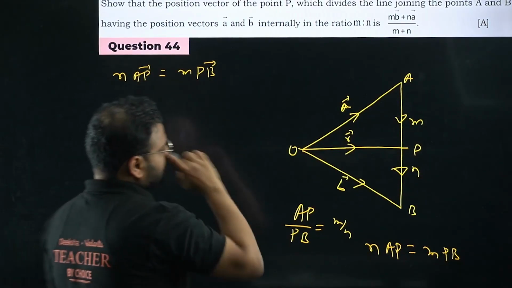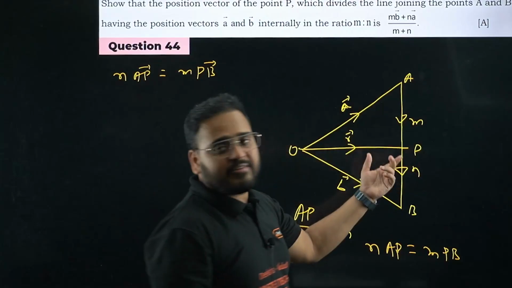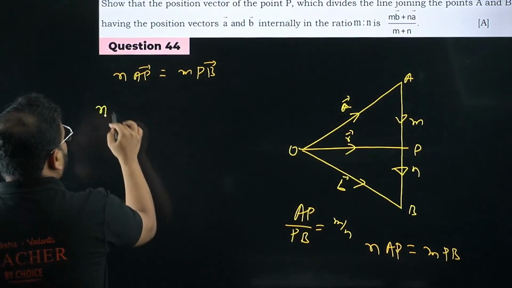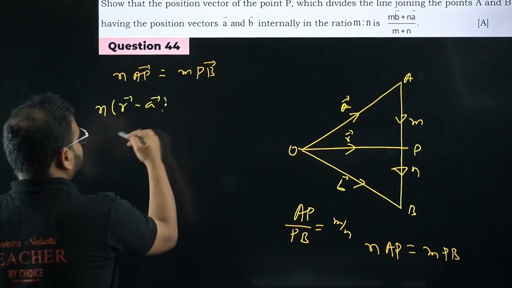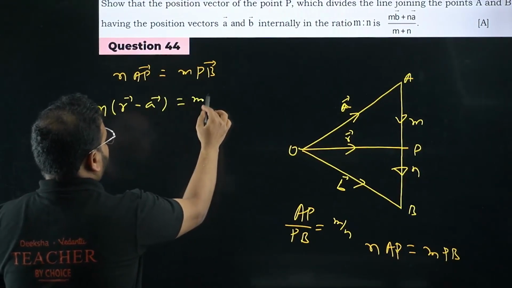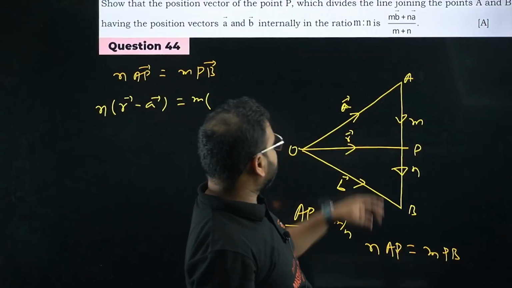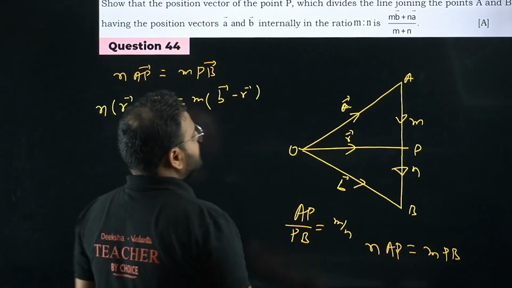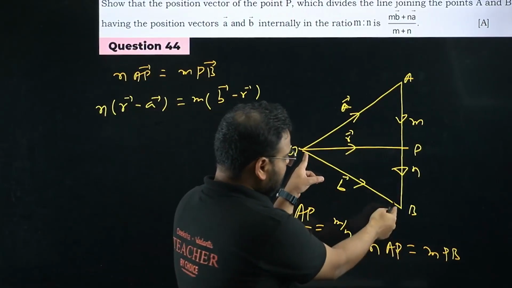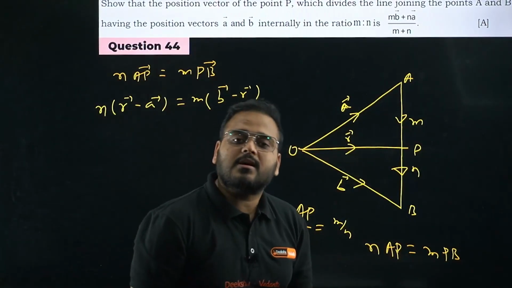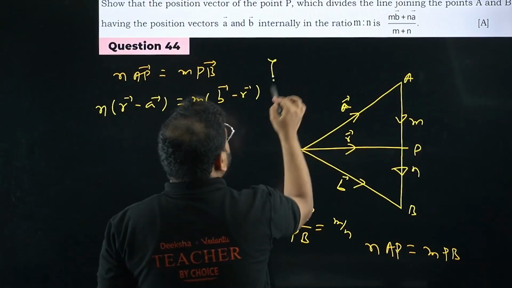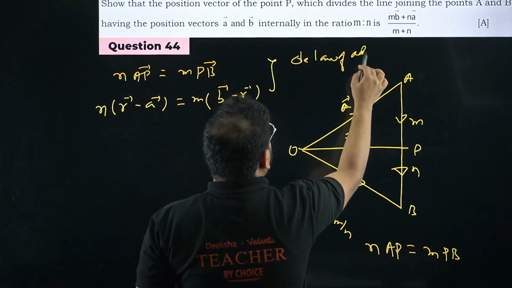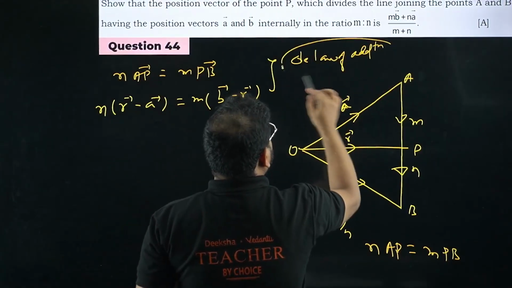What is vector AP? Please check. Vector AP is nothing but, again, we can apply the triangle law: vector R minus vector A. PB will be vector B minus vector R. Please check, this vector minus this vector will be the vector PB. How? By the triangle law of addition. Please apply this rule.